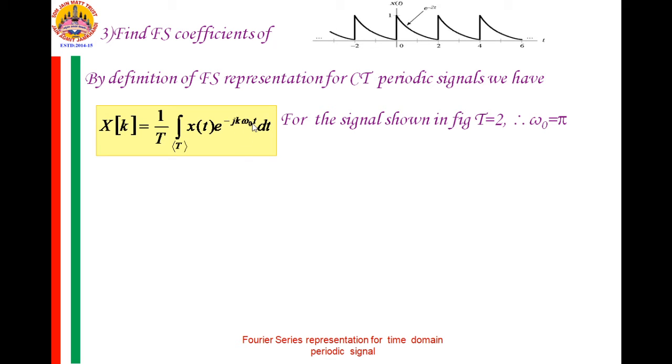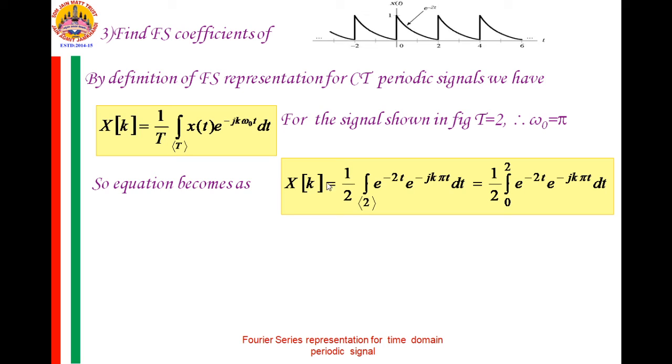Now if I substitute here omega naught, and since the period is 2, I will integrate this for the period t, that is from 0 to 2, where in this interval the amplitude of x of t is e raised to minus 2t. So therefore x of k becomes equal to 1 by 2 integration over the period 2 e raised to minus 2t e raised to minus jk pi t dt, and this period over 2 is 0 to 2. So this integration we are supposed to evaluate.